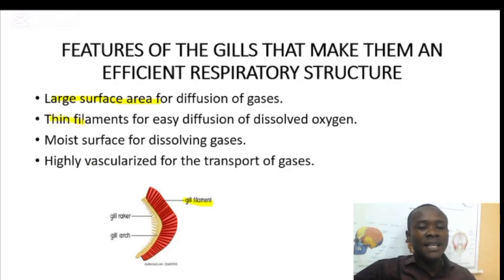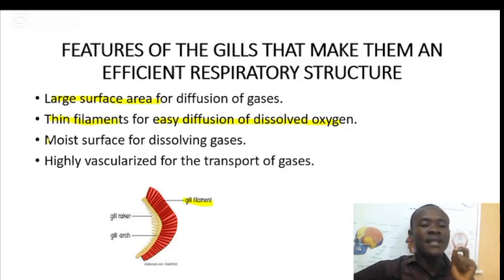And thin filaments, just like I said, for easy diffusion of dissolved oxygen. These filaments are not thick, they are very thin, which will make diffusion of gases very easy. If they were thick, oxygen would find it very difficult to pass through, so it would not be absorbed into the blood.